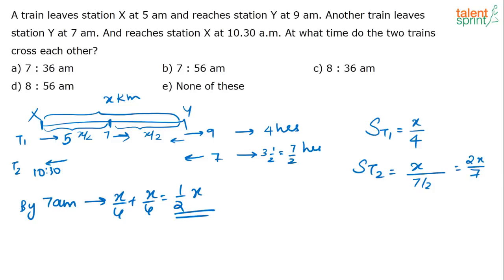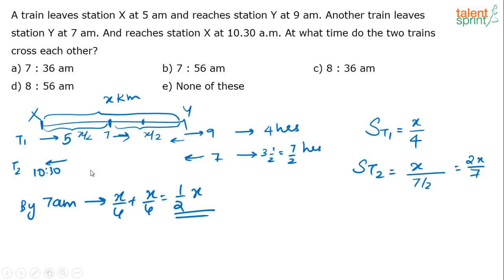Now we have to consider the distance of x/2 only, because train 2 is starting at 7 a.m. and by 7 a.m. train 1 has already covered half of the distance. So for this remaining half of the distance, how long will they take to meet? The distance between the two trains now is x/2, and the time they take to meet is what we need to look at.